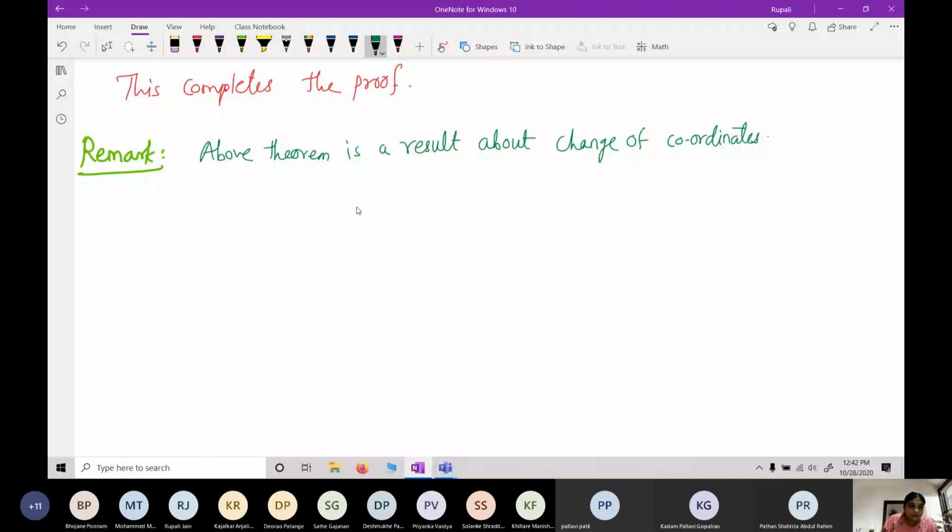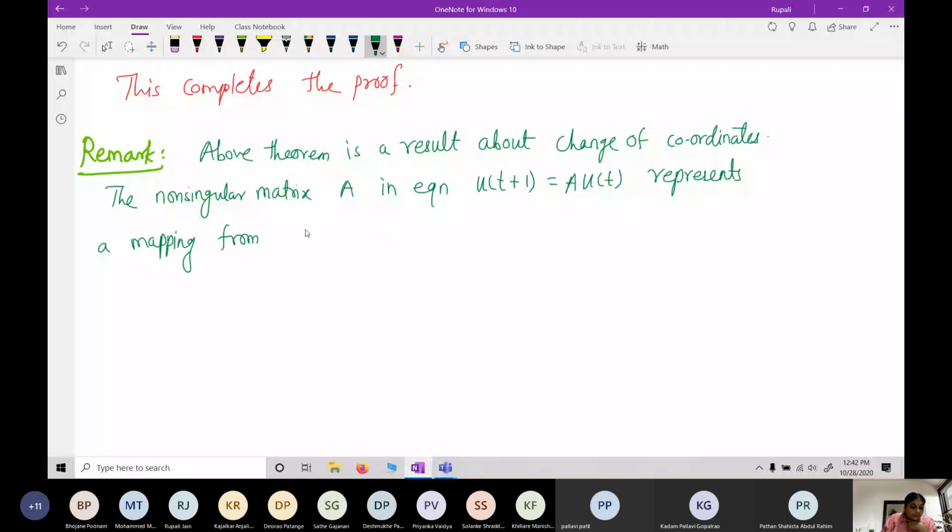So the matrix A in the equation u at t plus 1 is equal to A times u t represents a mapping from the u1 u2 vector space, called the phase plane, onto itself.